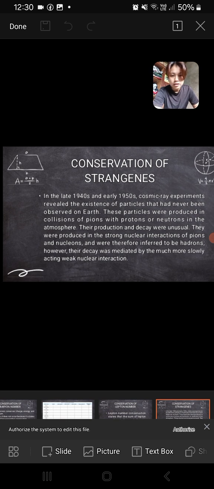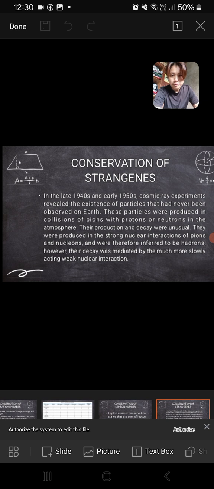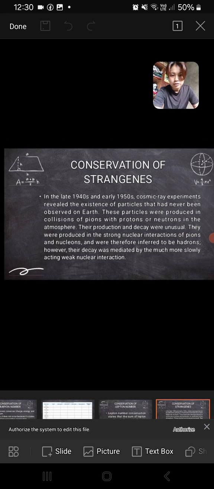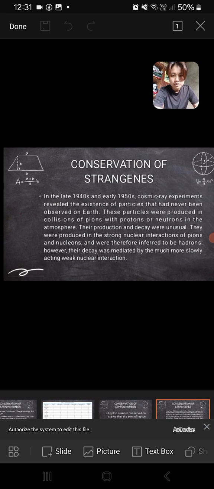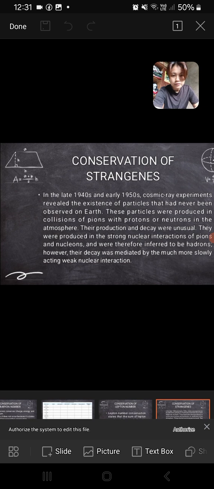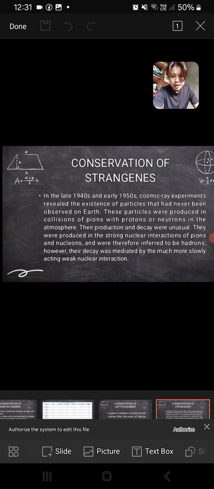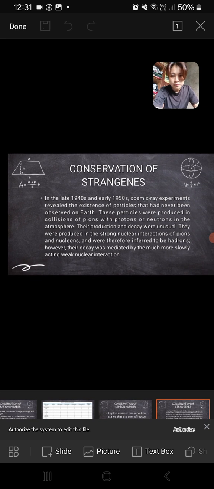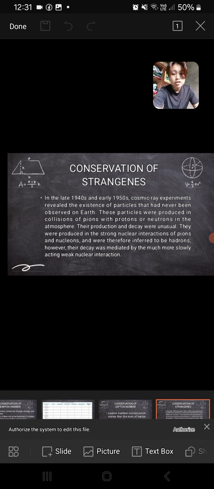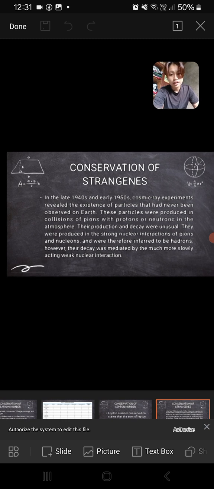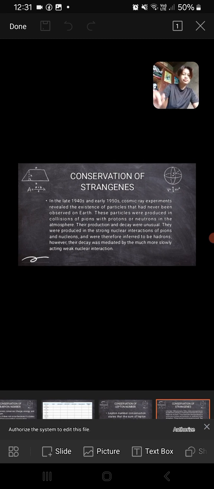Their production and decay were unusual. They were produced in the strong nuclear interactions of pions and nucleons and were therefore inferred to be hadrons. However, their decay was mediated by the much more slowly acting weak nuclear interaction.